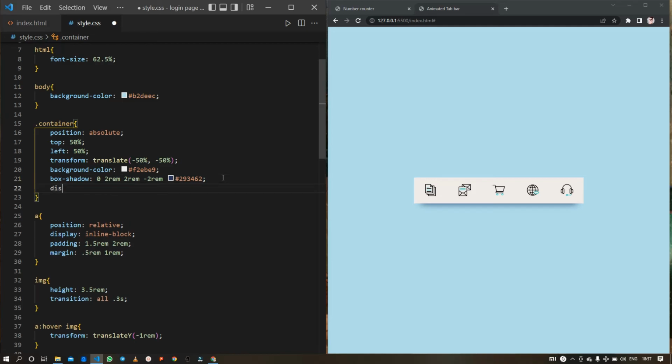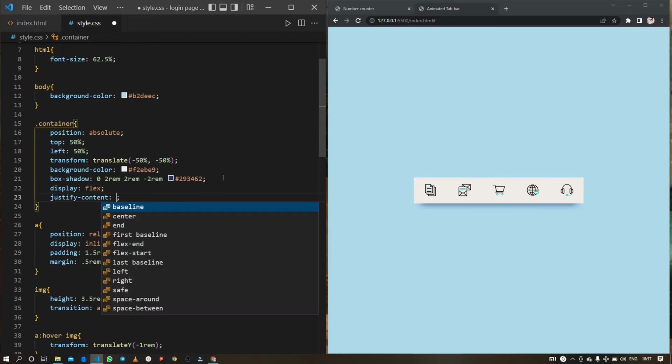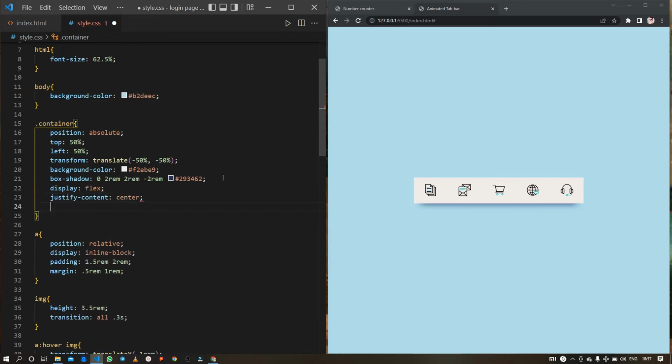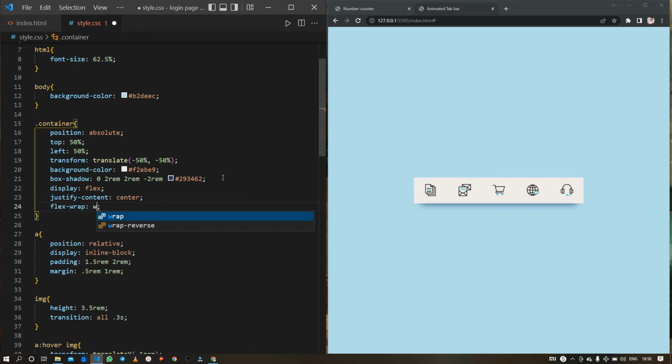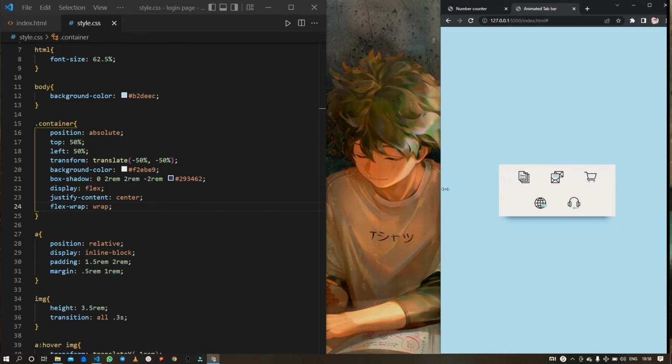Instead I'm just going to set the display of my container to flex and justify the content at the center, and also set the flex-wrap property to wrap. So whenever we resize the window, the icons or the container will be wrapped.